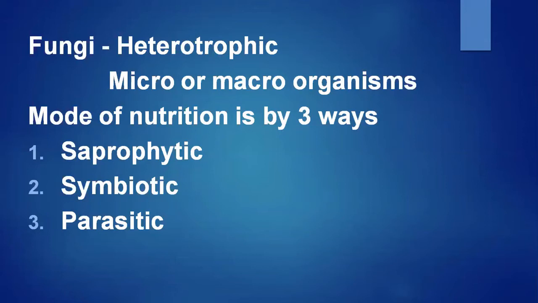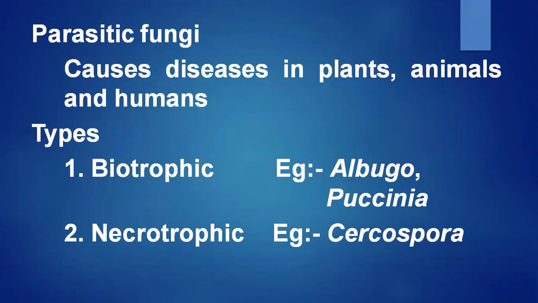And last is parasitic, where they cause diseases. They are parasitic on plants, animals, and humans. Even humans are attacked by fungus and get many diseases. One example is candida. If you take parasitic fungi, as I said, it causes diseases in plants, animals, and humans. The parasitic fungi are of two types: biotrophic and necrotrophic.